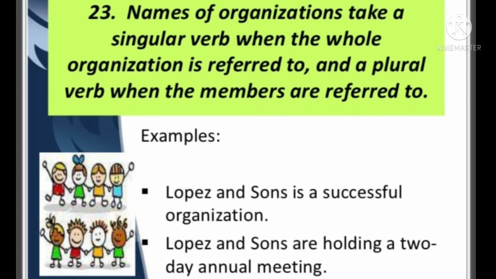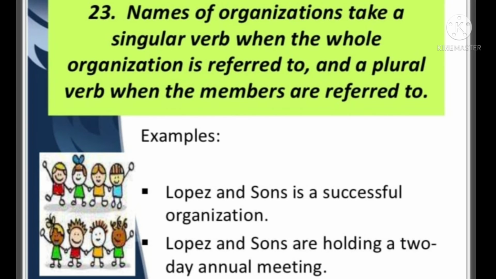Names of organizations take up a singular verb when the whole organization is referred to, and they take a plural verb when the members are referred to. See the example, Lopez and Sons is a successful organization. There Lopez and Sons is mentioning the organization. It is a singular subject. That is why the verb is also singular.